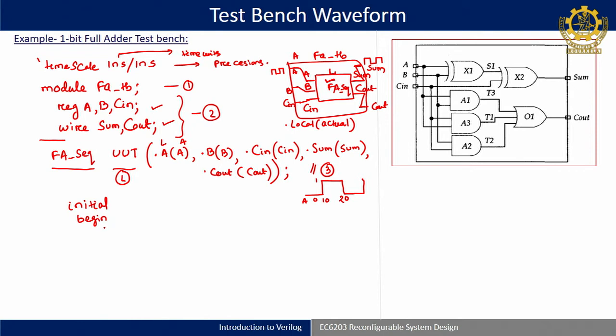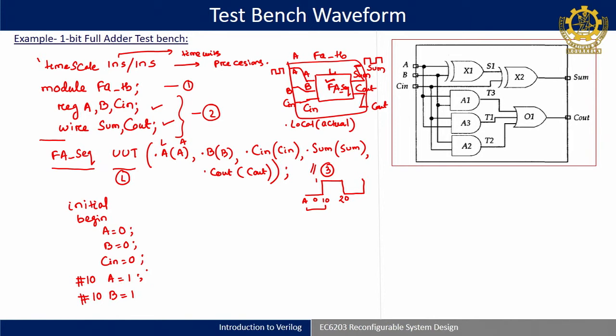So, initial begin, then after that you can write down A 0, then B 0, then C in is equal to 0. Okay. So, in this way I am just creating this part only, A 0. Okay. After that I am taking this delay, hash 10, which is delay in behavioral level modeling. Then I am writing A is equal to 1, then hash 10, B is equal to 1. So, you can take whatever input and whatever delay depending upon you.